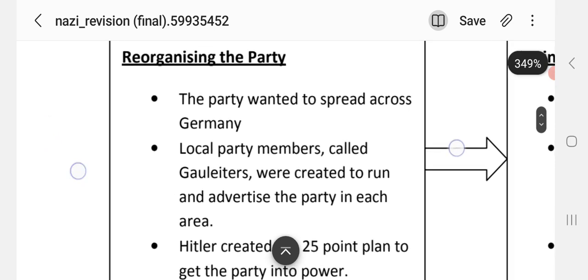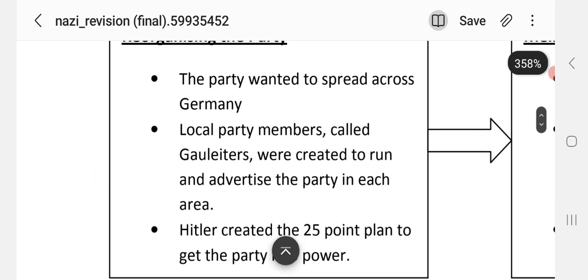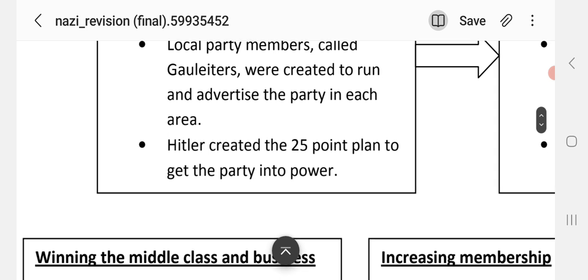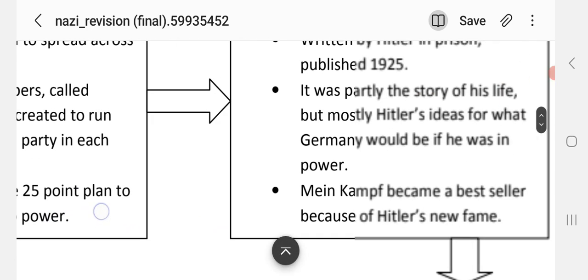How did Hitler do it? Reorganising the party. The party wanted to spread across Germany. Local party members, called Gauleiters, were created to run and advertise the party in each area. Hitler created the 25-point plan to get the party into power.